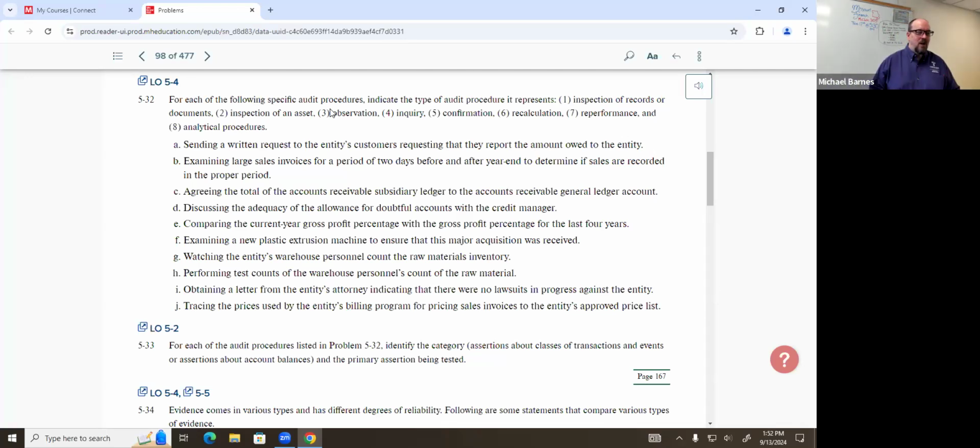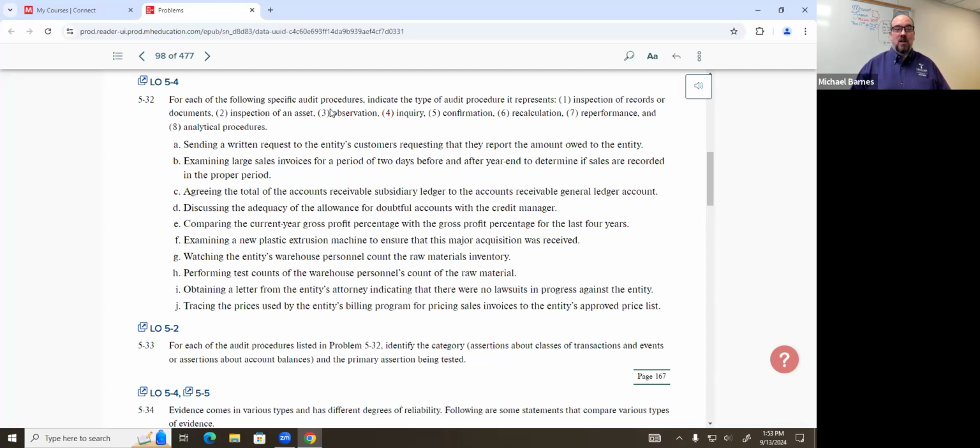All right. Tracing the prices used by the entity's billing program, pricing the sales invoices and the entity's approved price list. So this is obviously inspection of records or documents because we're looking at certain documents to make sure they're consistent with one another. This is obviously transactions and events because we're talking about individual invoices and comparing them back to the original program. But is this a tracing test? Obviously no, because I said it was not a tracing test. So it's not completeness. What assertion do you think is most likely being tested here?